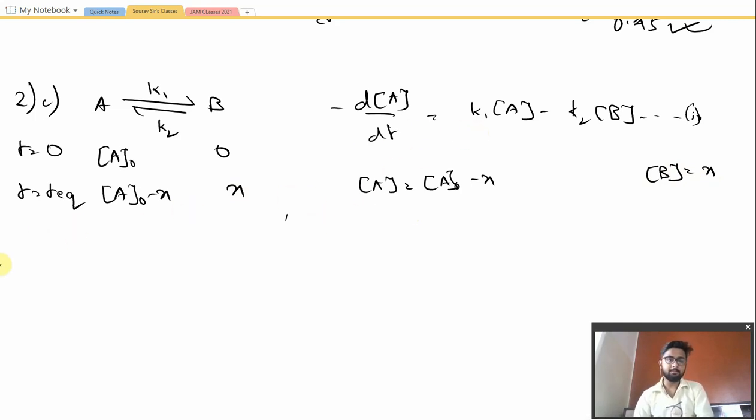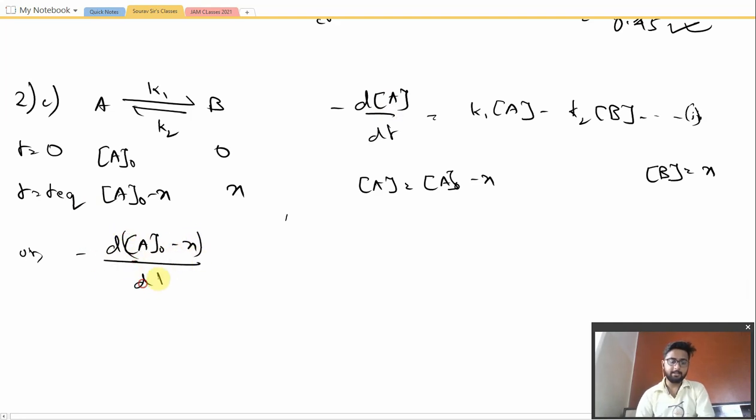Minus d of A naught minus X, this whole thing in bracket, divided by dt is equal to K1 times A naught minus X, minus K2 X. Let us name that equation 2.